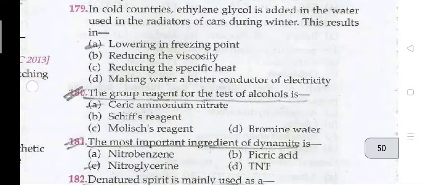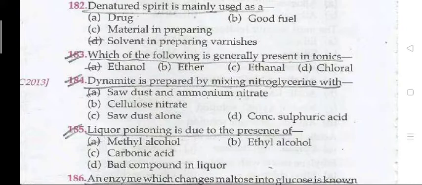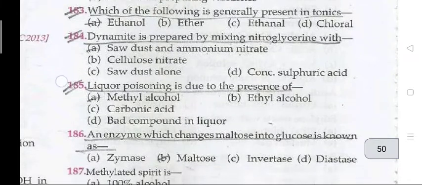179. In cold countries, ethylene glycol is added to the water used in the radiators of cars during winter. This results in a lowering of freezing point. Question 180: The group reagent for the test of alcohol is ceric ammonium nitrate. 181: The most important ingredient of dynamite is nitroglycerine.